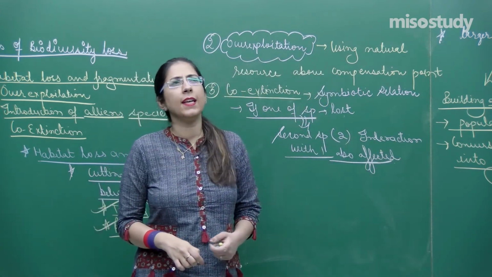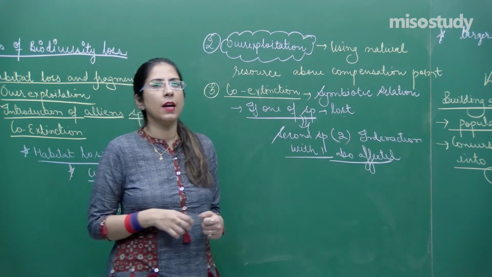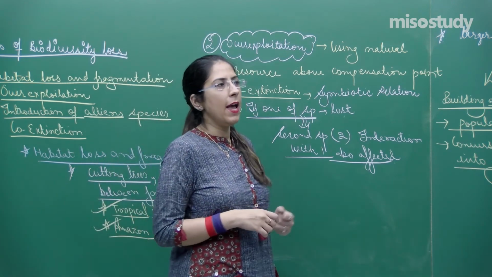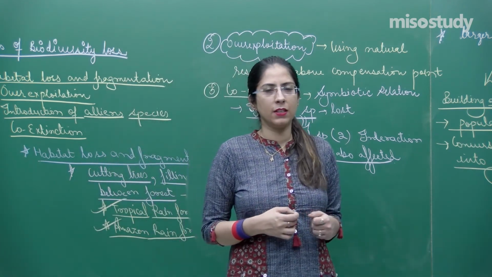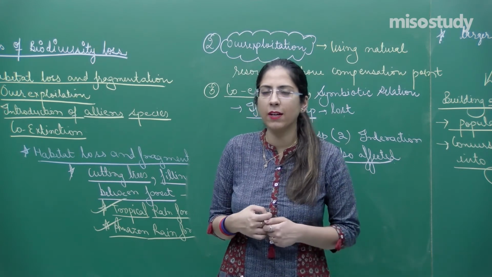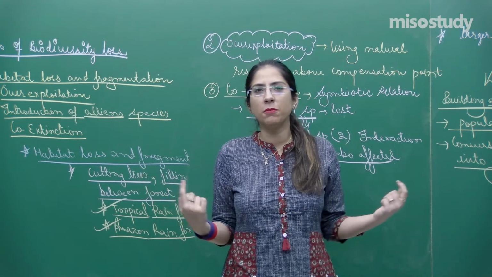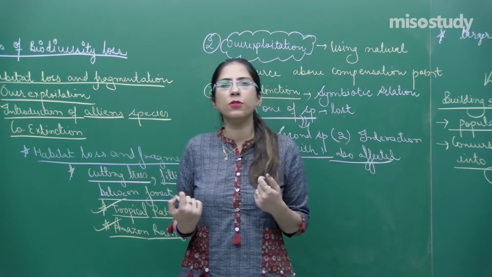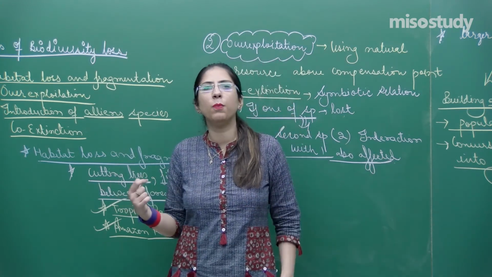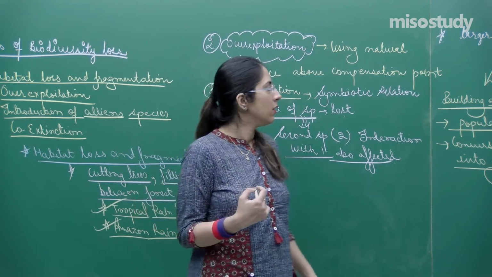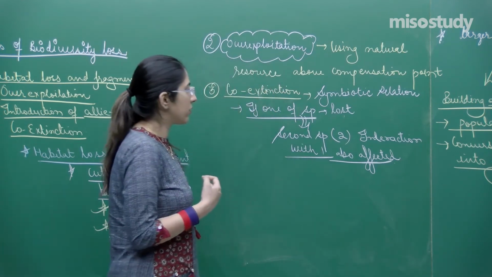Co-extinction, let's take an example of certain plants and their pollinators. If the pollinators are affected, will the plants be able to survive? No, they will not be able to survive because their pollen grains will not be distributed. If they cannot be distributed, no fertilization will happen and no plants will be formed. So this is another reason, which is called co-extinction.